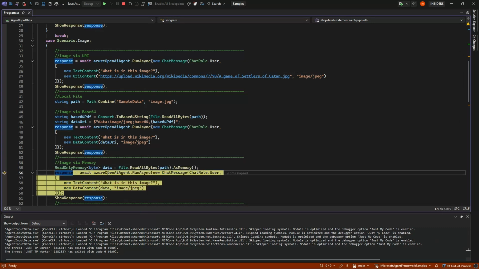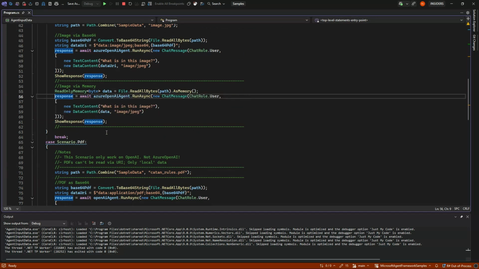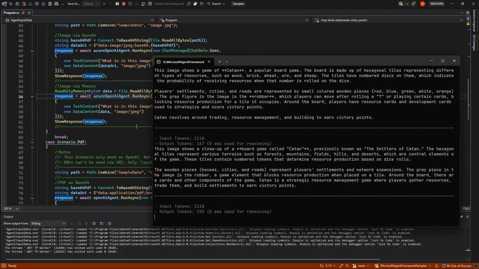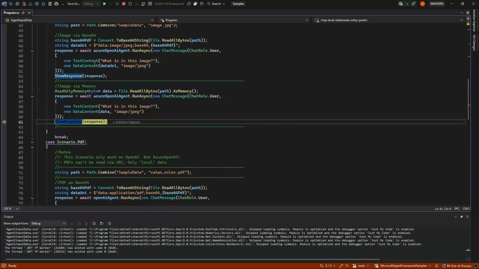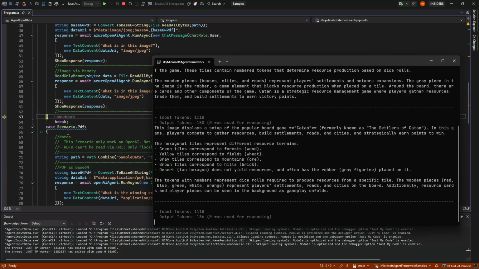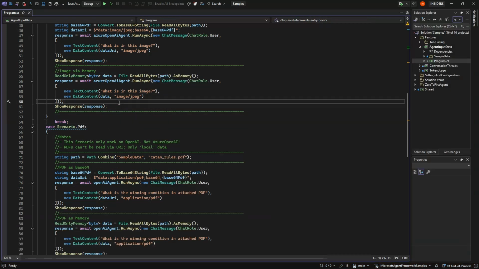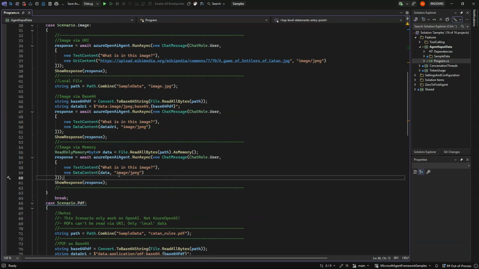And in the same manner, we can use the in-memory data, which is the third option we can send data to a system. So in these cases, it's data content instead of URI content. And we can see we get exactly the same message back. So nothing special there. And these work both for Azure AI and Azure OpenAI.